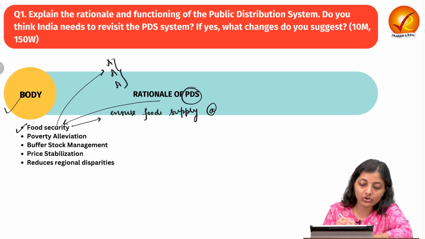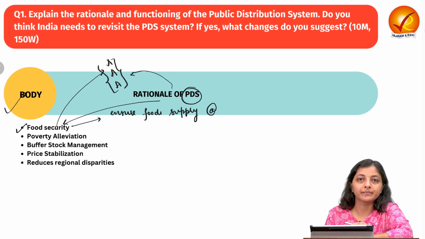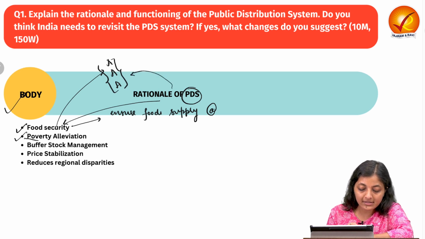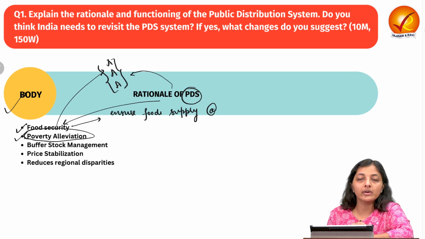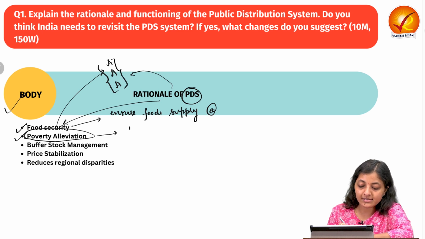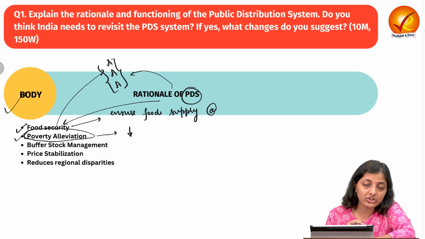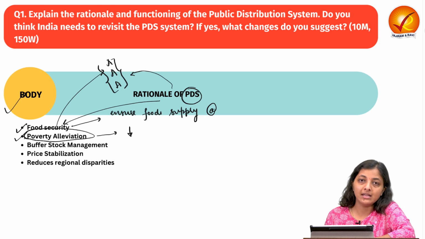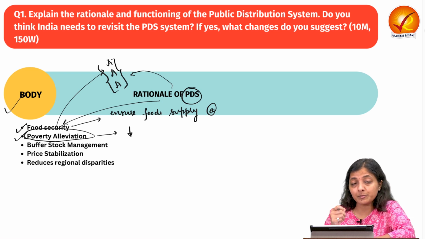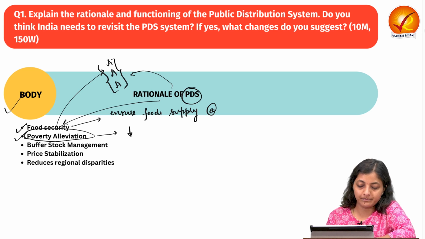So this ensures all the 3 aspects. The second one is it ensures the poverty alleviation. PDS system reduces the poverty and hunger by providing the essential food items and the non-food items at the highly subsidized rate, and the target especially BPL families and the Antyodaya Anna Yojana households.